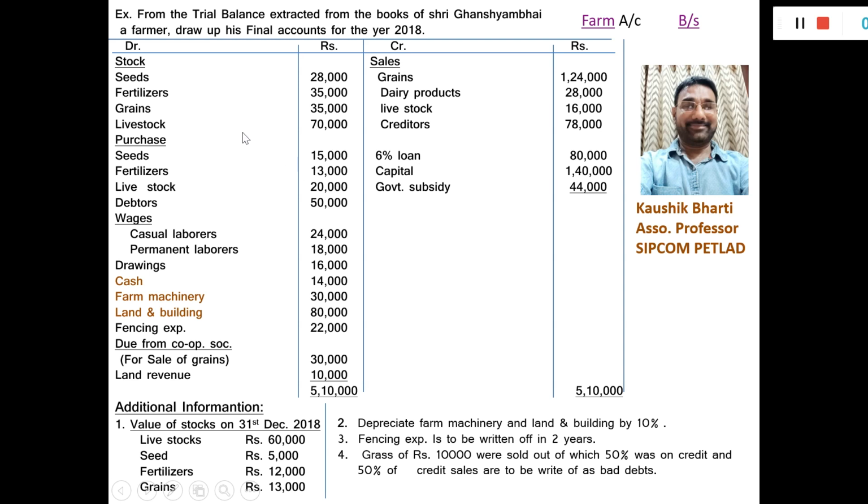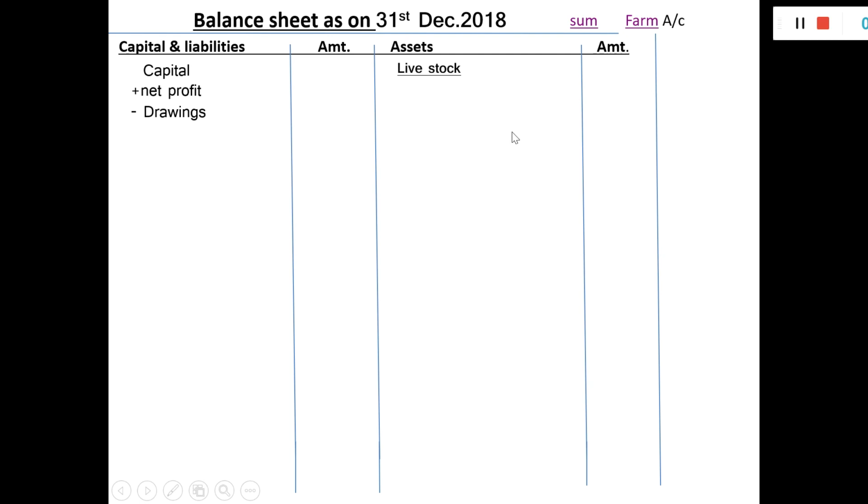Friends, here livestock will be written in the balance sheet. Opening balance we have 70,000. Purchase of livestock 20,000. Go to the balance sheet. Livestock. Opening balance 70,000. Purchase 20,000. Total 90,000. Go to the sum.